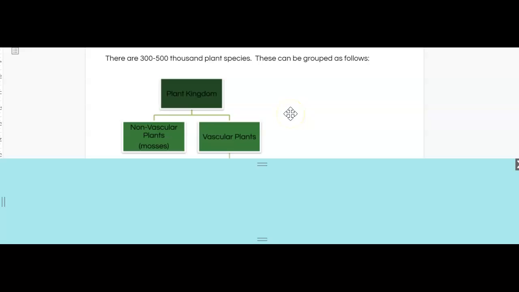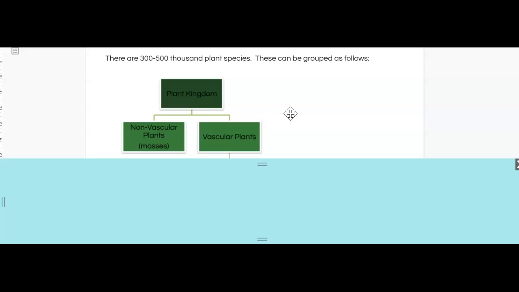So I want you to think about, from your own experience, what it means for an organism to have a vascular system. A vascular system describes a network of vessels that can transport materials around the organism. So we will often refer to our cardiovascular system, and of course the human cardiovascular system includes the heart, but it also includes our veins, our arteries, capillaries, arterioles, etc., right? So all of our blood vessels.